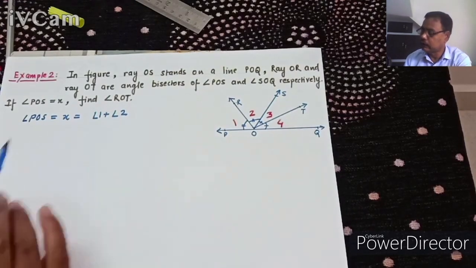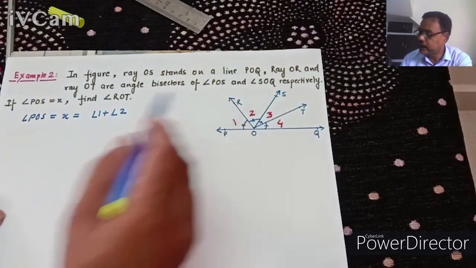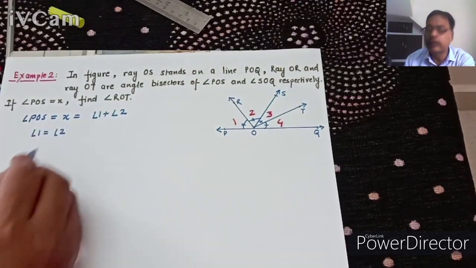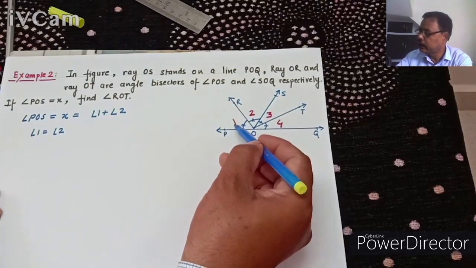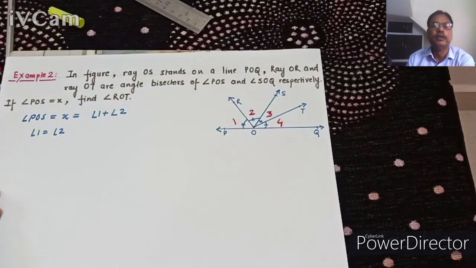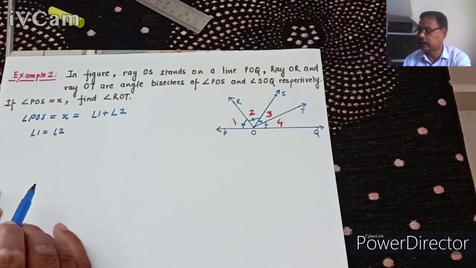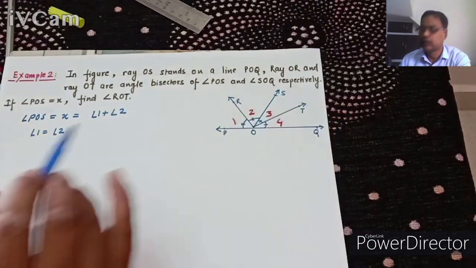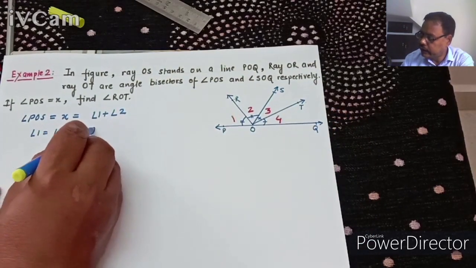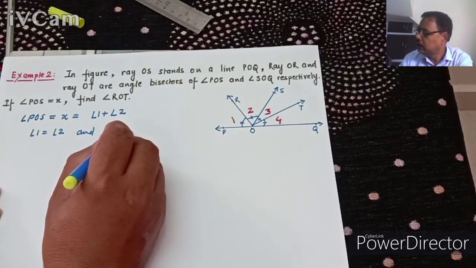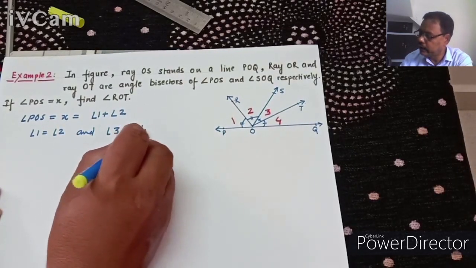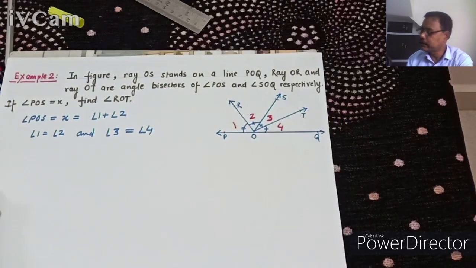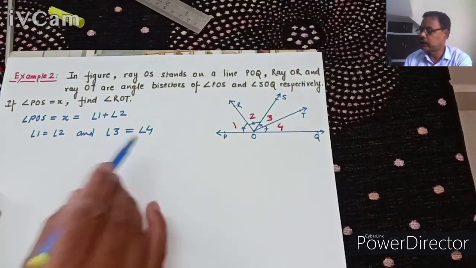Clear? Now, because OR is the bisector, we can say that angle 1 is also equal to angle 2. Because this is the bisector, angle 1 and angle 2 will be equal. Similarly, OT is the bisector of angle QOS, so we can write angle 3 equal to angle 4. Did you understand up to here? Angle 1 equals angle 2, angle 3 equals angle 4.